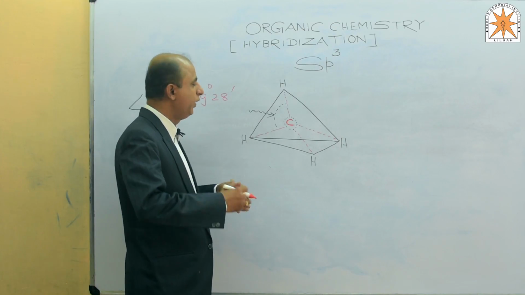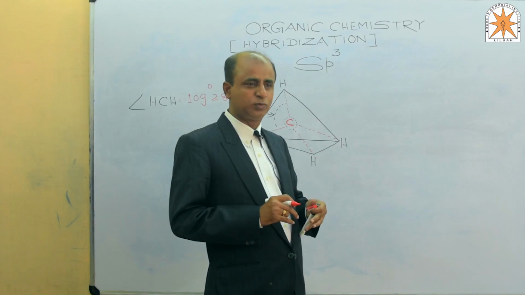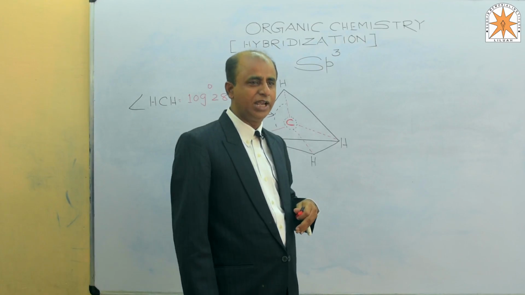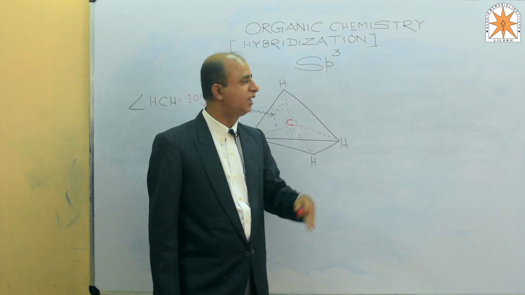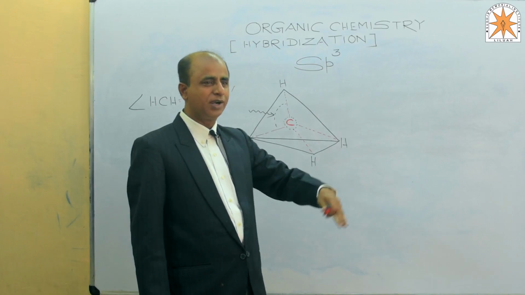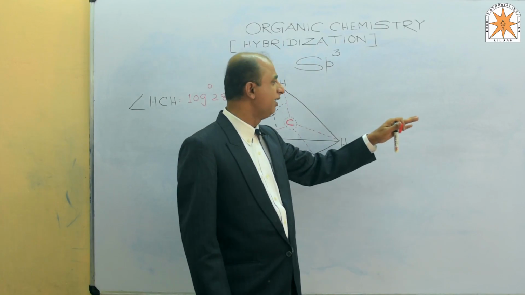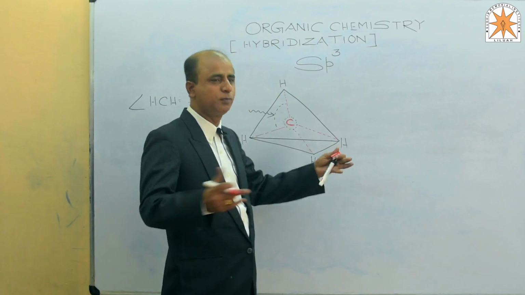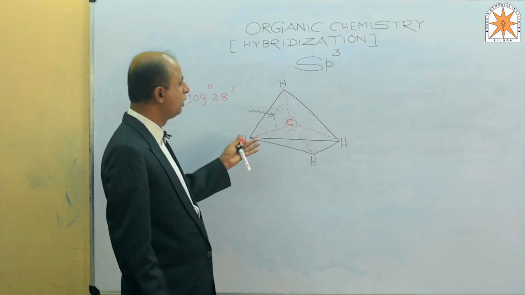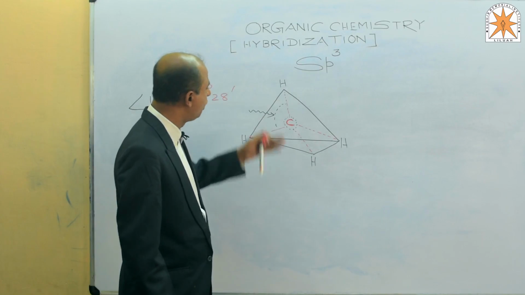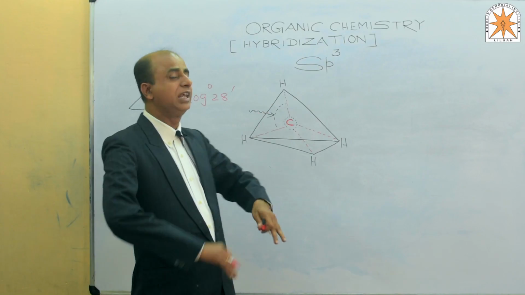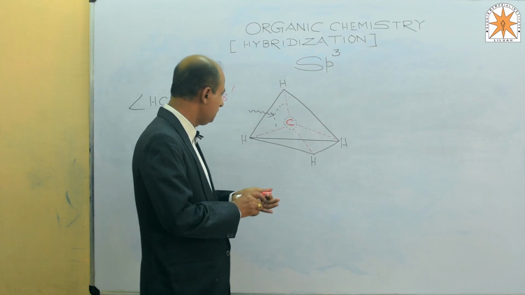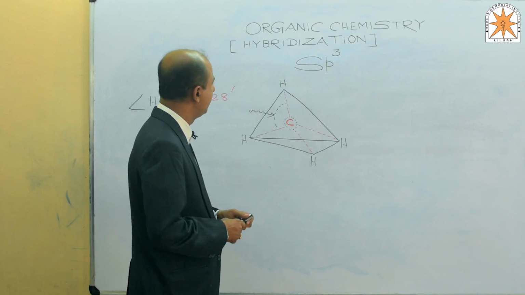Deviation takes place when inter-electronic repulsion takes place, just like water. Water has sp3 hybridization, SO4 2 minus is sp3, NH4 plus is sp3, H3O plus is sp3, but the case becomes different where repulsion due to the presence of a lone pair of electrons on the valence shell is the responsible factor. But in carbon, there is no lone pair. The 4 electrons present in the valence shell are all occupied in sharing. So in sp3 hybridization the bond angle is 109 degrees 28 minutes.